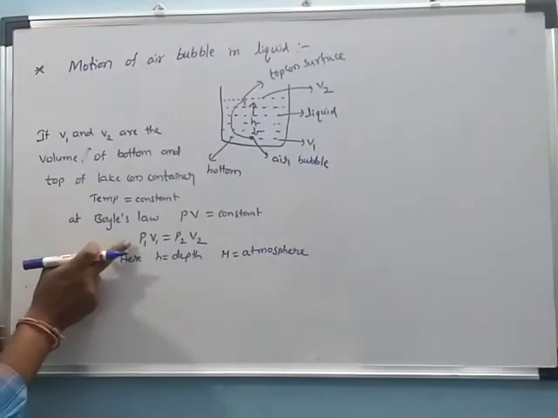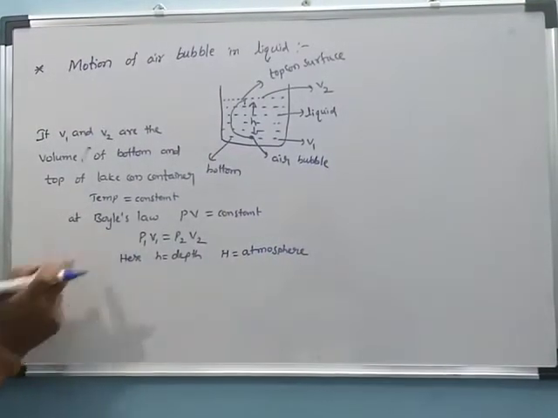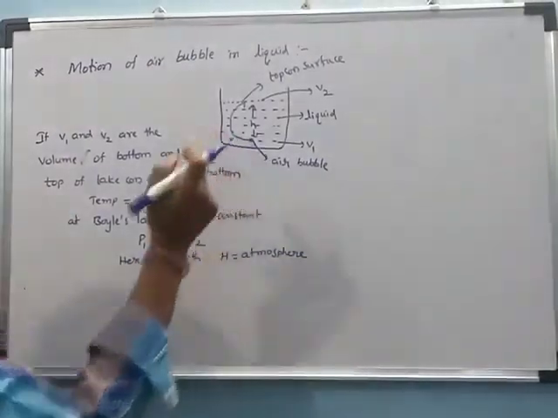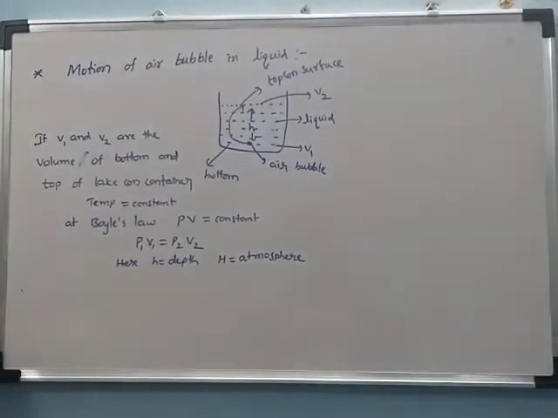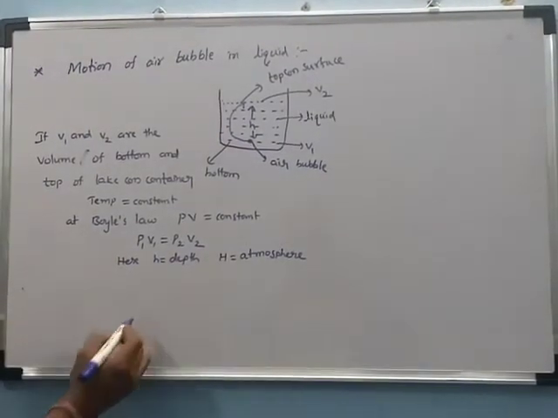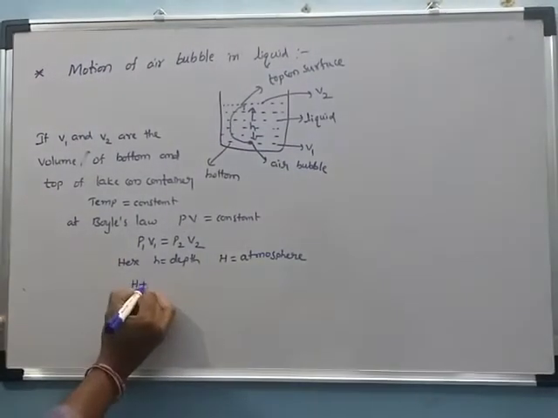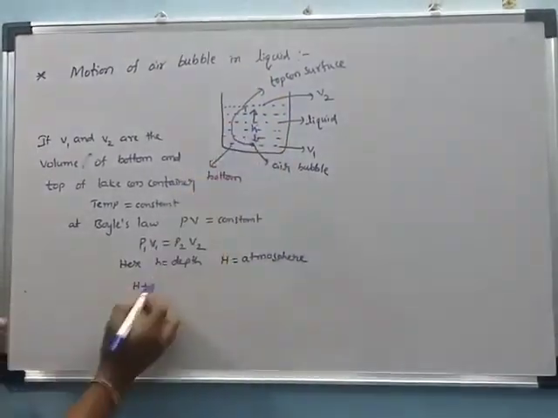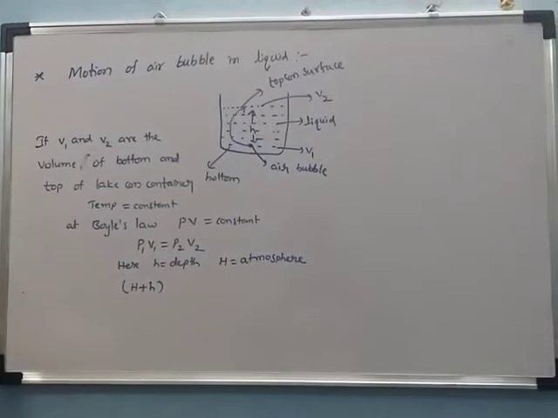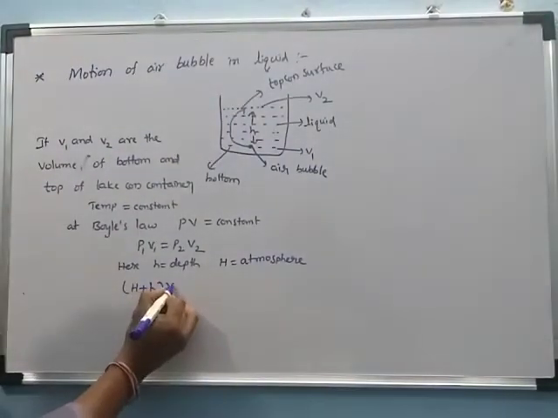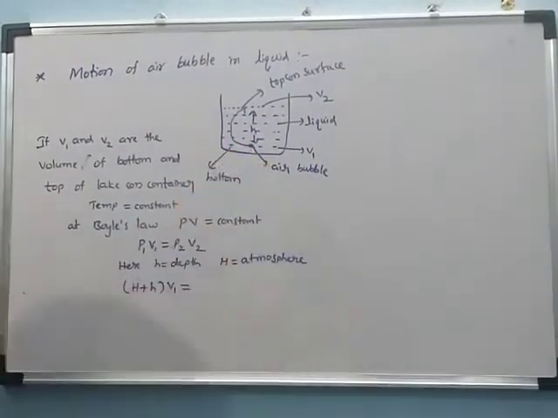Now we can write P1, the pressure at the bottom. At the bottom, the pressure is the atmospheric pressure H plus the depth h, and this total is P1, with volume V1.